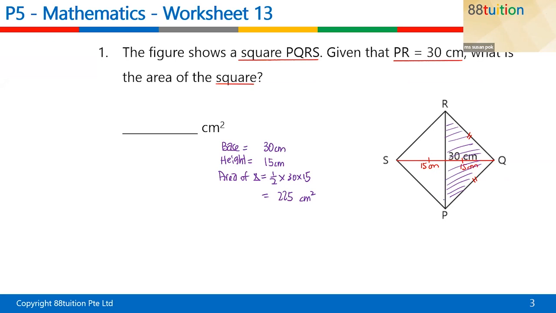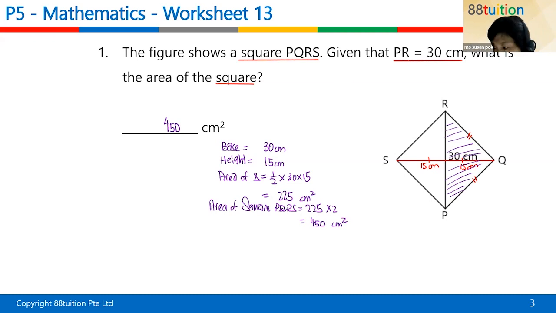Is this the answer yet? No. What must you do? What is my final answer? Area of what? What are they looking for? Their area of PQRS. What is my answer for PQRS? Okay. Yeah. Who else? Okay, thanks, Casey. So how to find this PQRS? Can I say this is 225 also? No, I must times 2. Very good, phone. You're very fast. So I get 450.